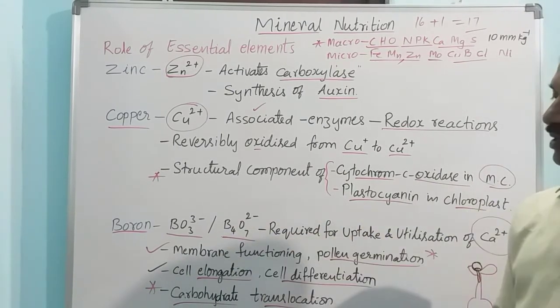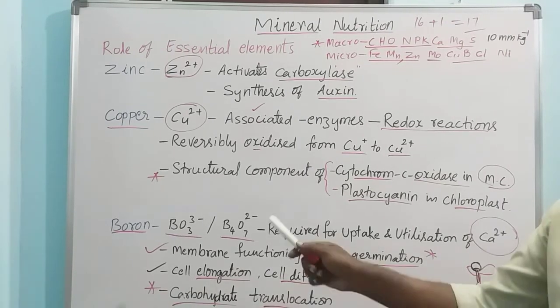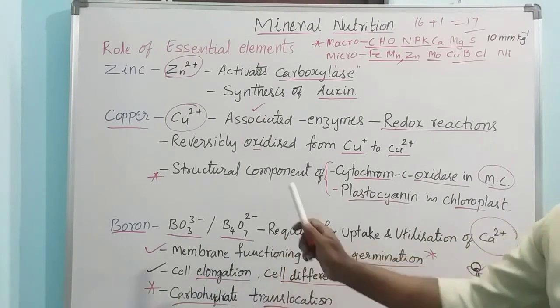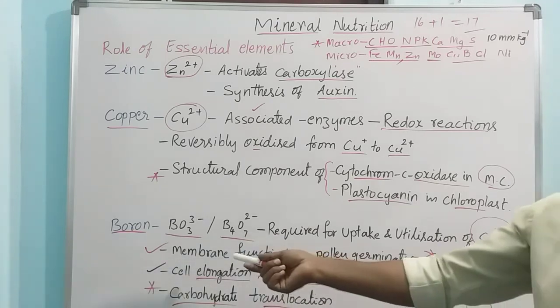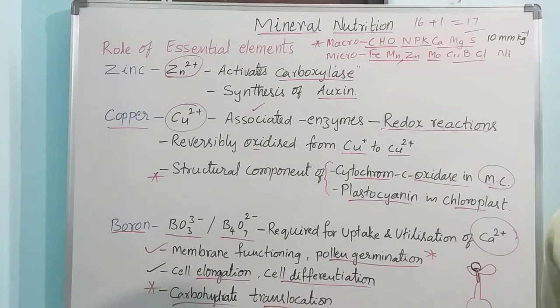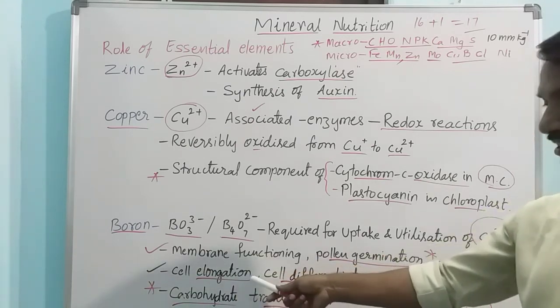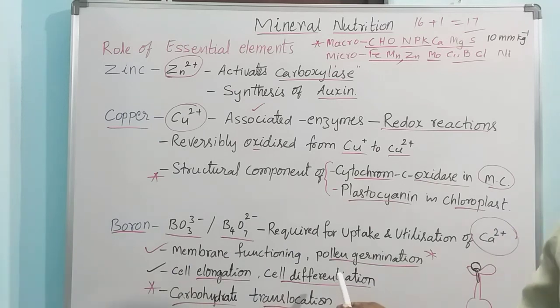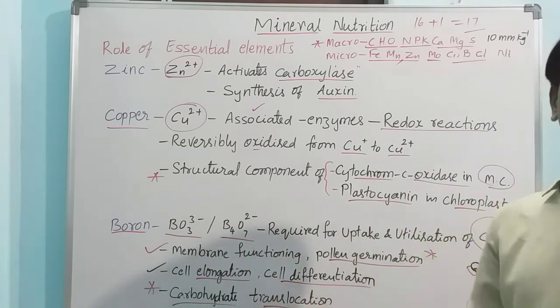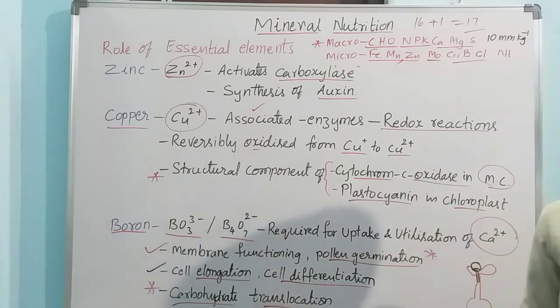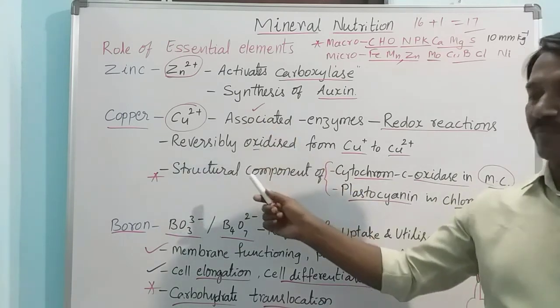And boron, available form is BO3 3- or B4O7 2-, right? It is required for uptake and utilization of calcium, and it is involved in membrane functioning. It is also involved in pollen germination after pollination, to produce a pollen tube, and in cell elongation and cell differentiation. Most important, boron is involved in translocation of carbohydrates from one region to another. So this is about zinc, copper and boron.